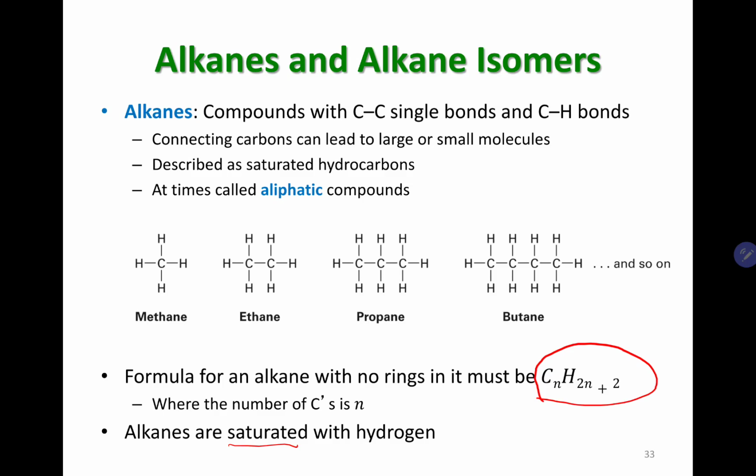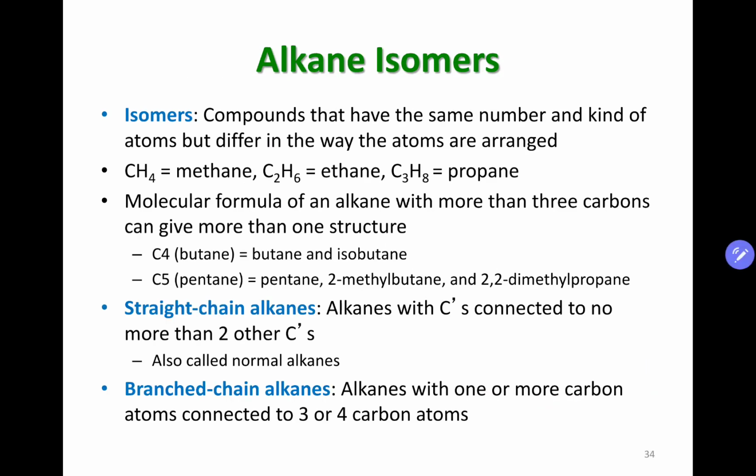So if you don't remember these details, you can of course go through this slide. But now we came to a new technical word: isomers. Isomers have the same number and kind of atoms, but they change in the way the atoms are arranged.